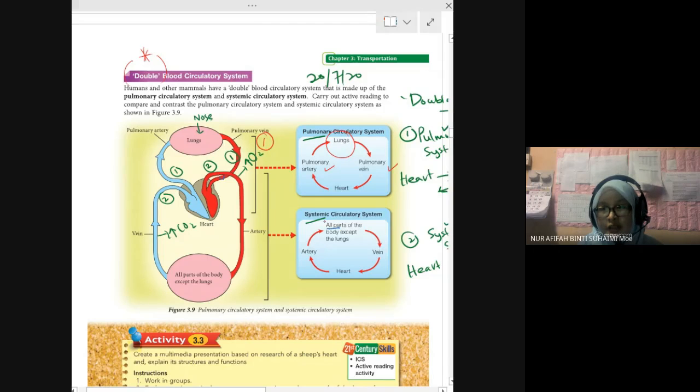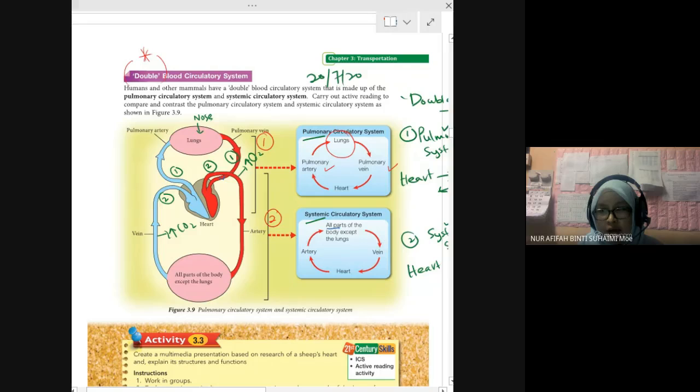Okay, for systemic circulatory system, ada below here, this below here, from the heart to all parts of the body. From heart to whole part of your body. So from the aorta to whole part of body and then to vein and then heart again. Okay.